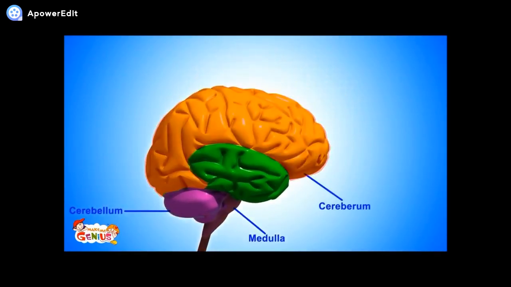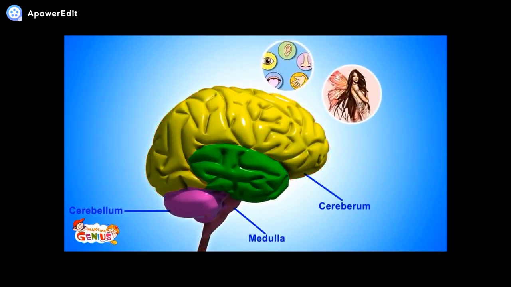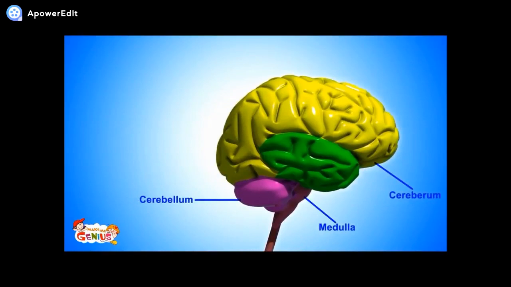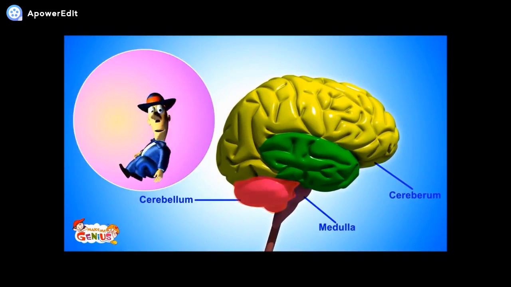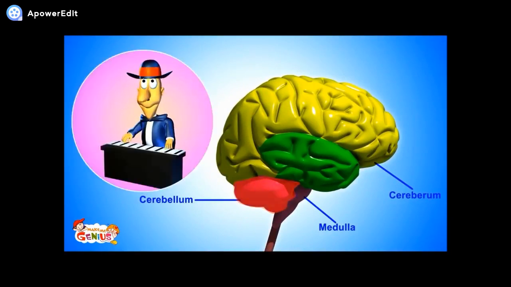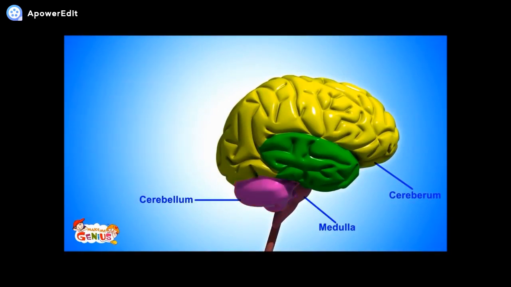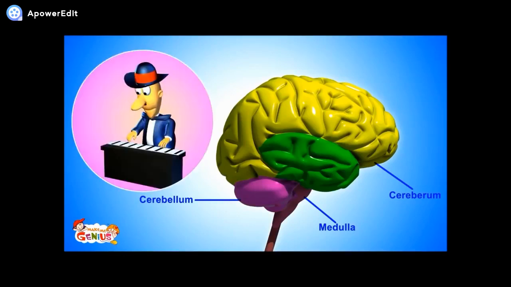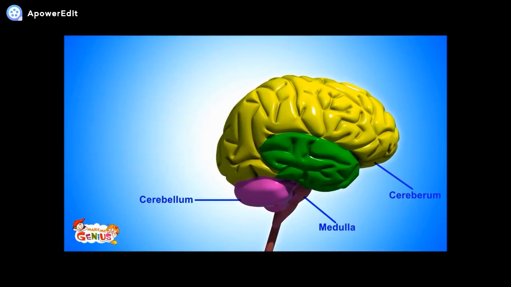The cerebrum is the biggest part of the brain. It controls our senses, our imagination, and our thoughts. So, whatever we see, touch, taste, smell, think, or imagine is controlled by the cerebrum. The second major part is the cerebellum. It is known as the little brain. It controls our motion, balance, and our ability to learn new things. For example, you can walk without falling because of the cerebellum. Also, it helps with learning any new thing.